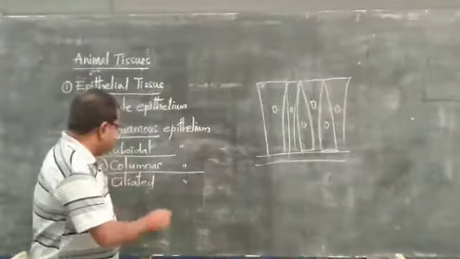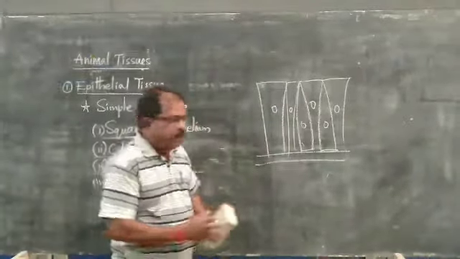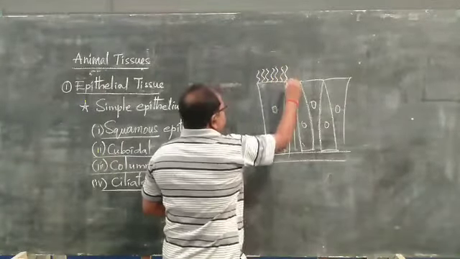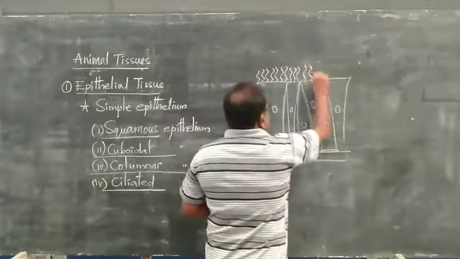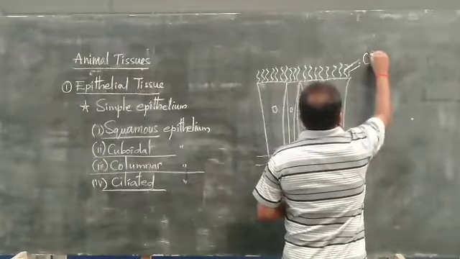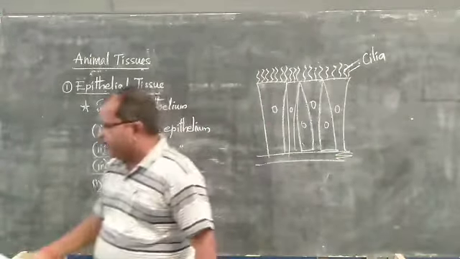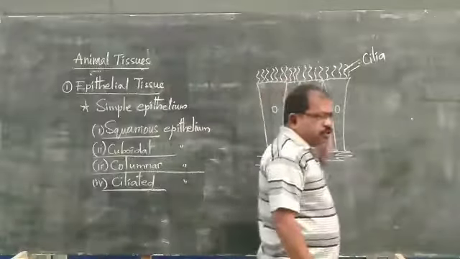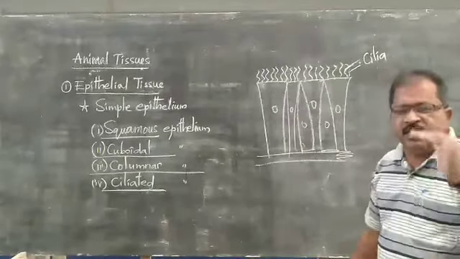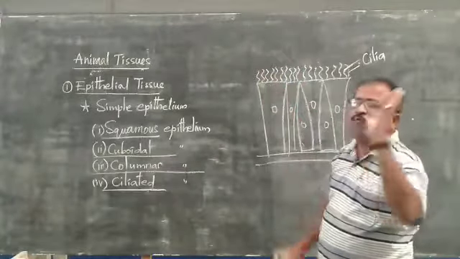Let us move to the ciliated epithelium. It also looks like a columnar epithelium, but at the top of this epithelial tissue there are hair-like, thread-like projections, and these are called cilia. Because of these projections, this tissue is called ciliated epithelium.